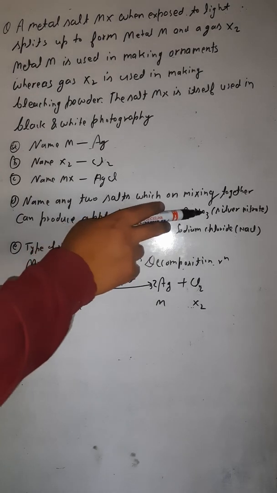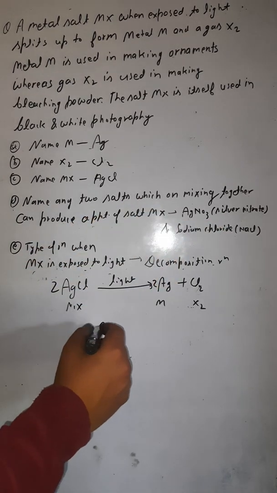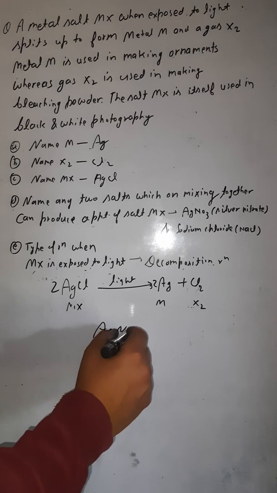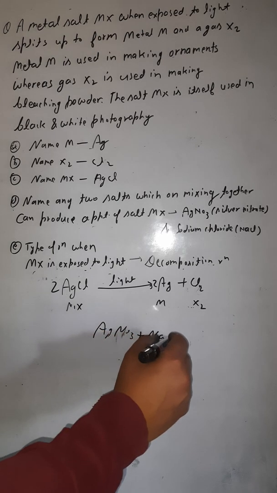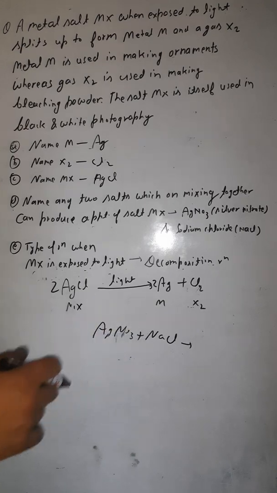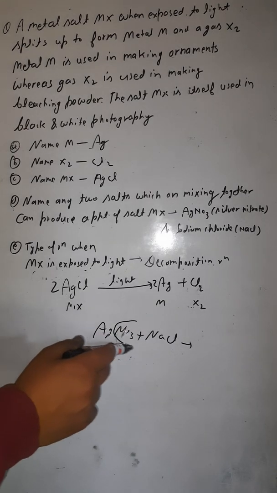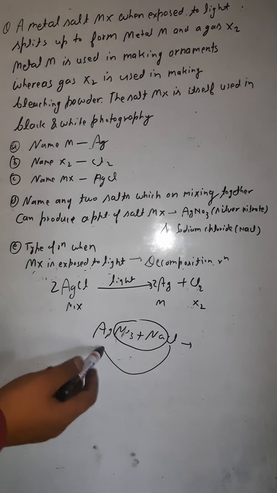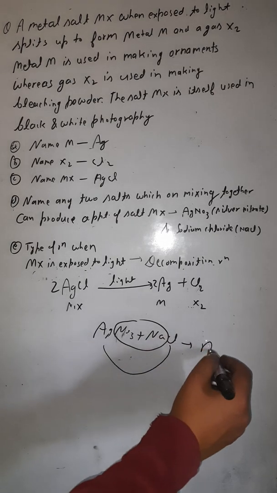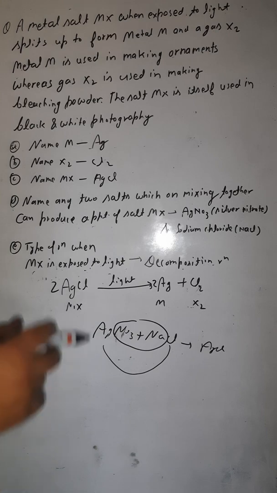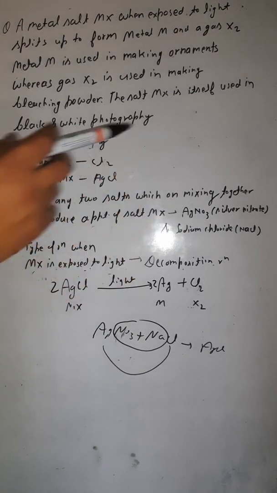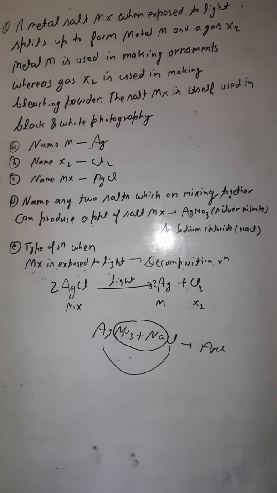Look here, AgNO3, this is silver nitrate, plus NaCl, the common salt. While mixing them together, NaNO3 would go out and it would form AgCl. So AgCl can be formed by mixing these two salts, AgNO3 and sodium chloride, NaCl.